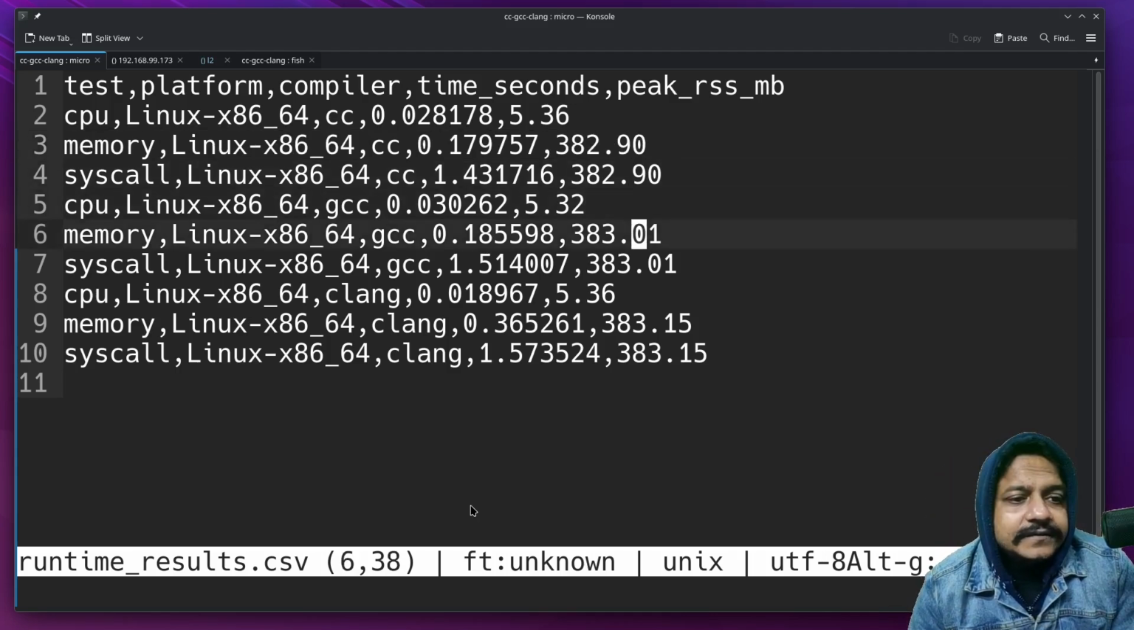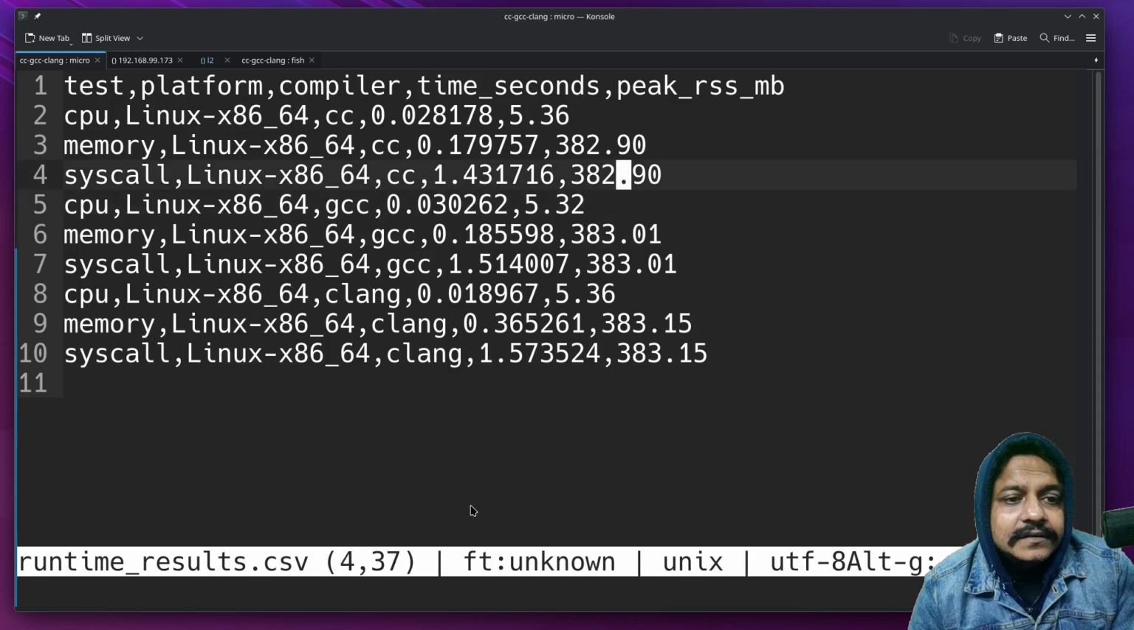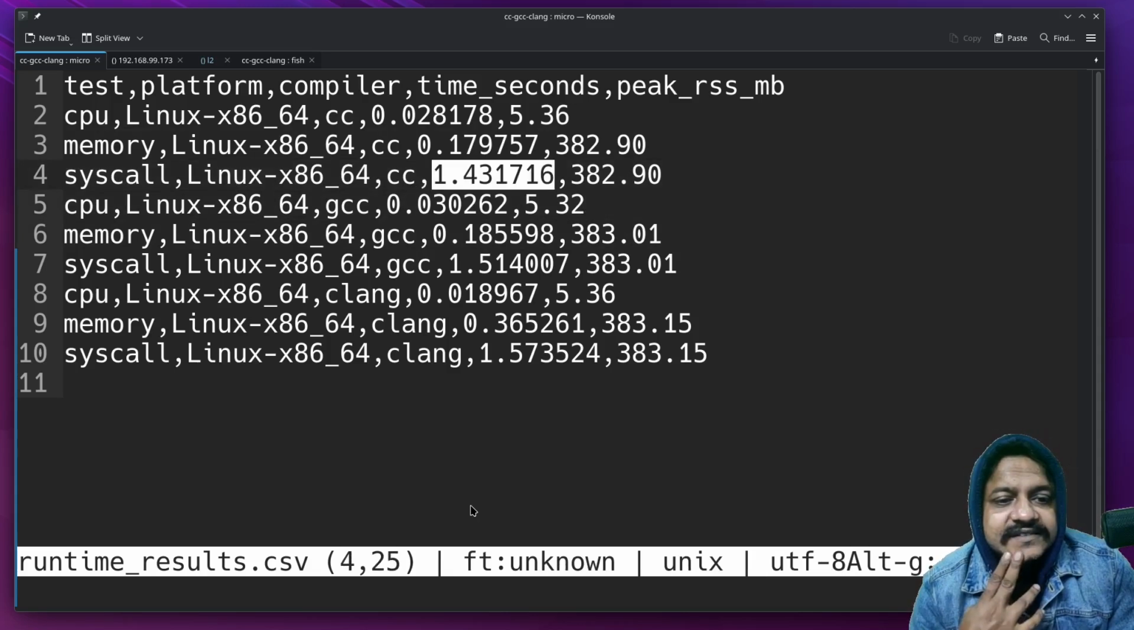What about syscall? I forgot to see those syscall reports. For syscall, it is 1.43. For syscall using CC it is 1.431. For the syscall on GCC, it is 1.51. And for the syscall using Clang, it is 1.57.